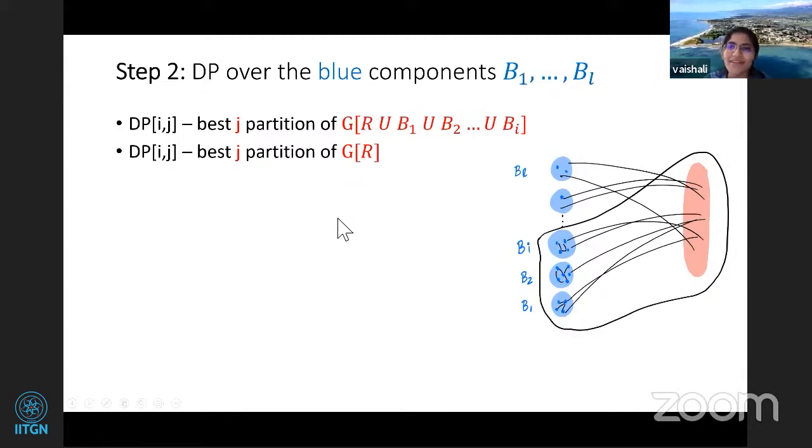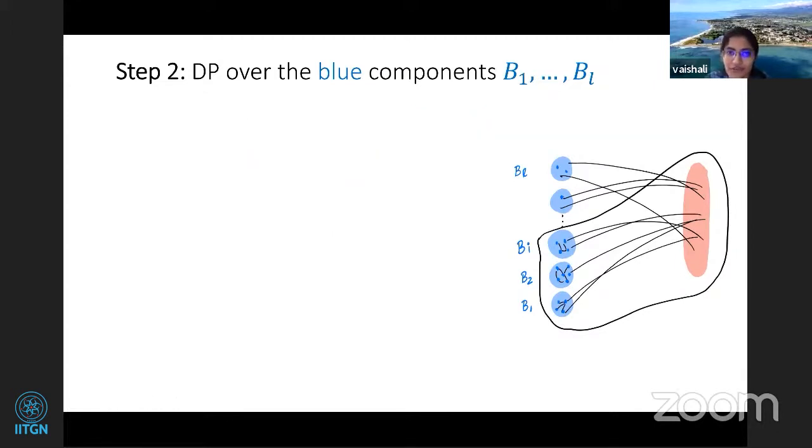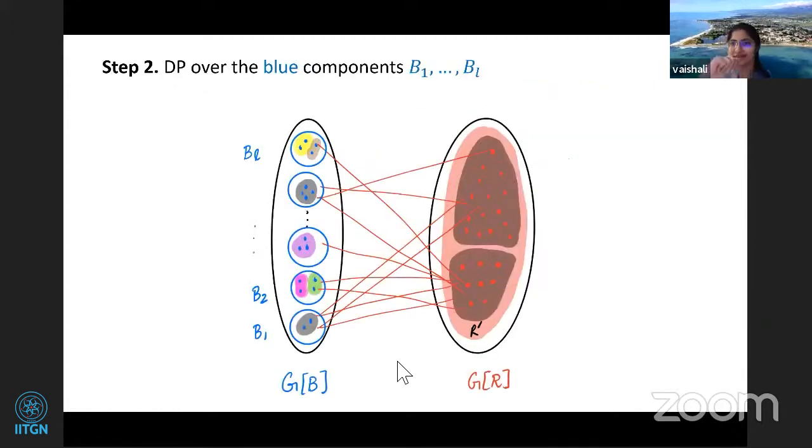And now, why are we able to do a DP? Intuitively, if we look back, why can we do a DP independently? We can handle these Bi's because each small part is contained inside. If I include a new Bi-th connected component, this Bi-th connected component has edges only to the red parts. It doesn't have edges to any of the other parts. And what are its choices? Guess how many small parts it contains, or whether it is a large part. So that's why intuitively you can do a DP.